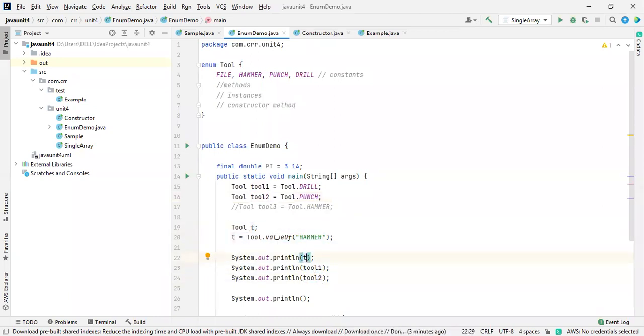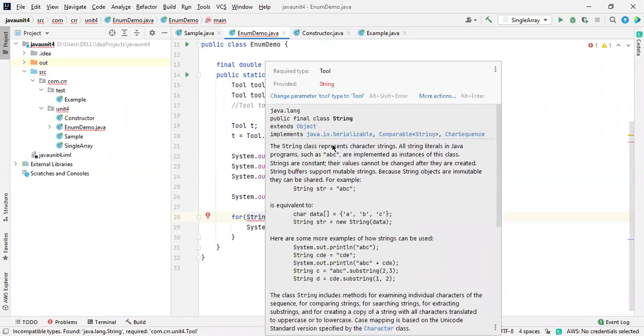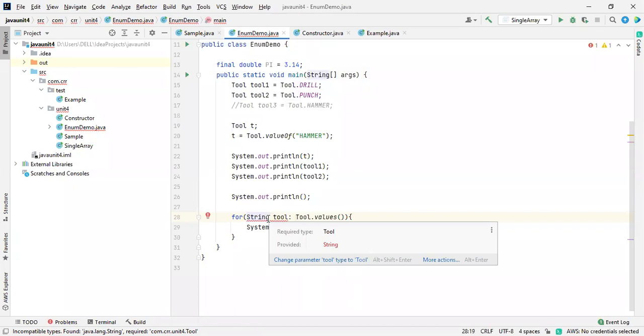So valueOf is a method available inside enumeration. Enumeration consists of a method, valueOf. We are going to retrieve a single value over here. If you want to retrieve everything, what do you need to do? You need to use values, like this is an enhanced for loop. Just I want to check whether the string is working or not. See this one. The required type is enum, but you provided a string, which is not allowed. Just I want to show you this error.